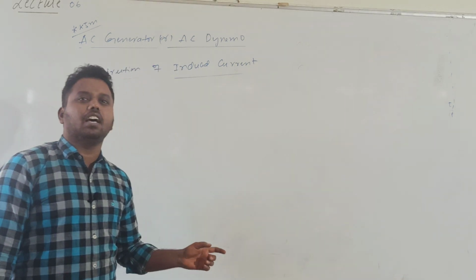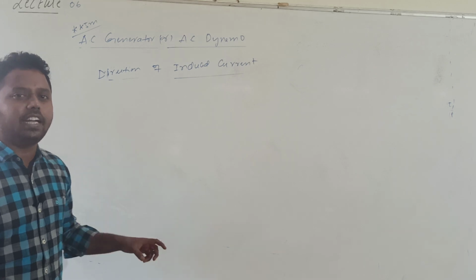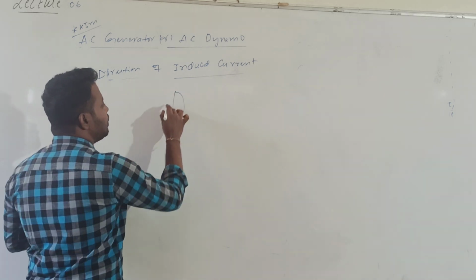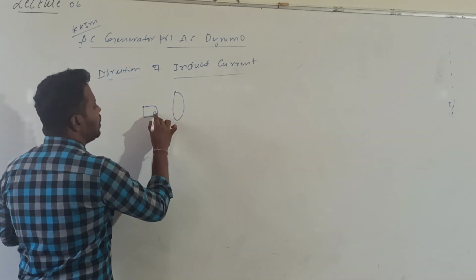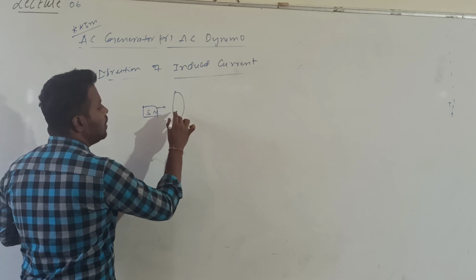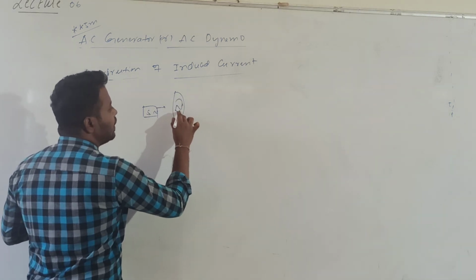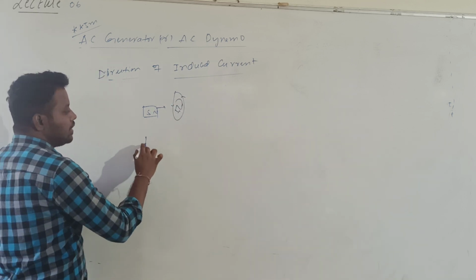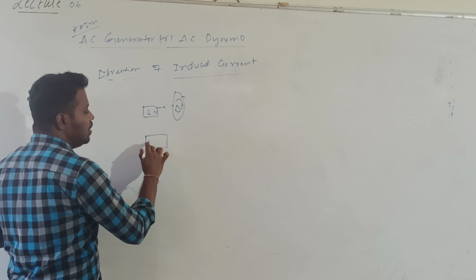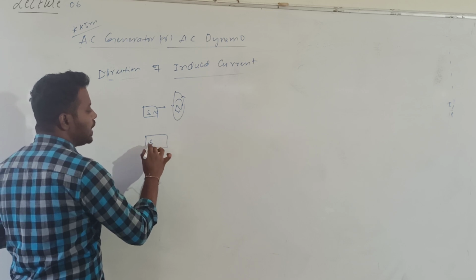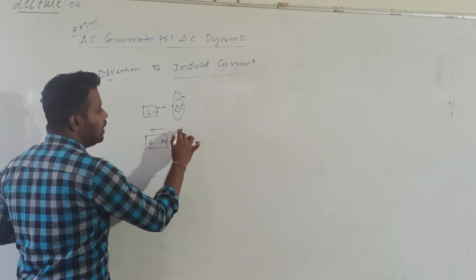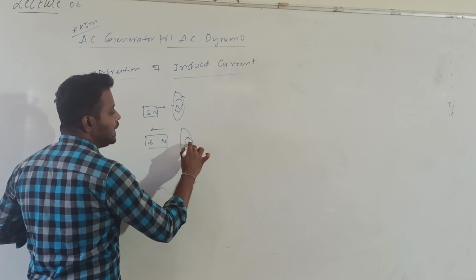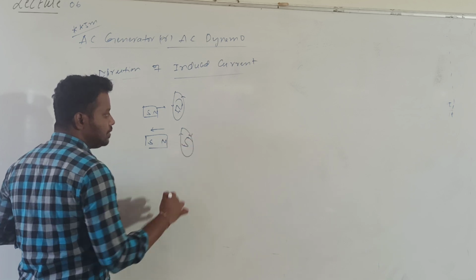By using Lenz law, whenever the north pole of a bar magnet is moving towards a coil, a north pole has to be generated there, so the current will be anti-clockwise. Whenever the north pole of the bar magnet is moving away, a south pole will be generated, and the current will be clockwise.